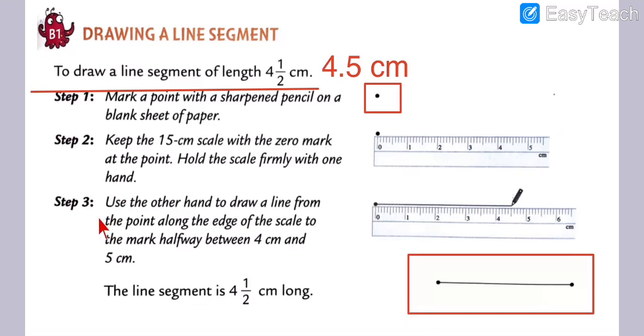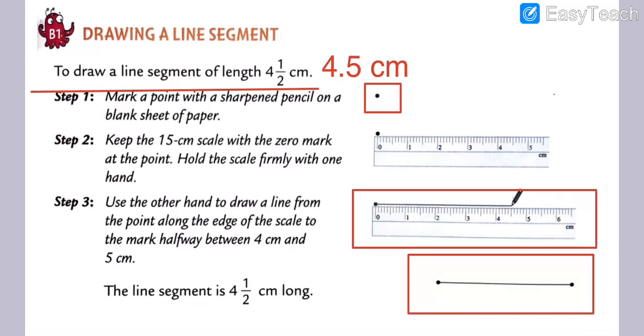Then step number 3: use the other hand to draw a line from the point along the edge of the scale to the mark halfway between 4 centimeter and 5 centimeter. So see, my dear students, this is step number 3. Got my points, my dear students? Again I repeat, use the other hand to draw a line from the point along the edge of the scale to the mark halfway between 4 and 5 centimeter.